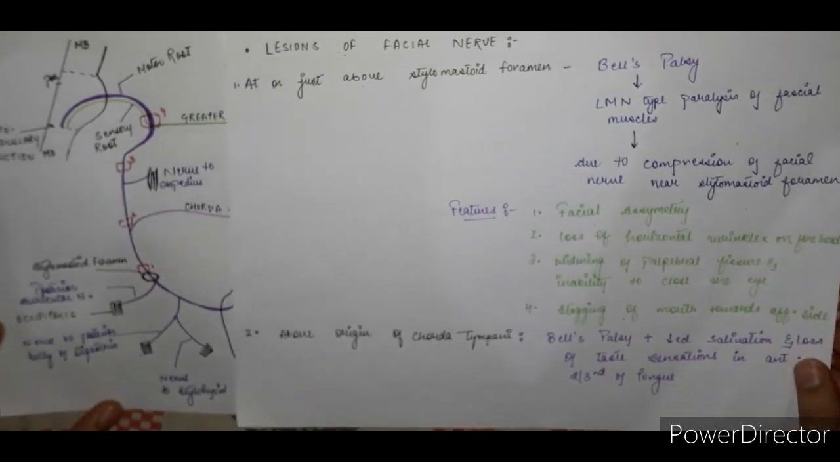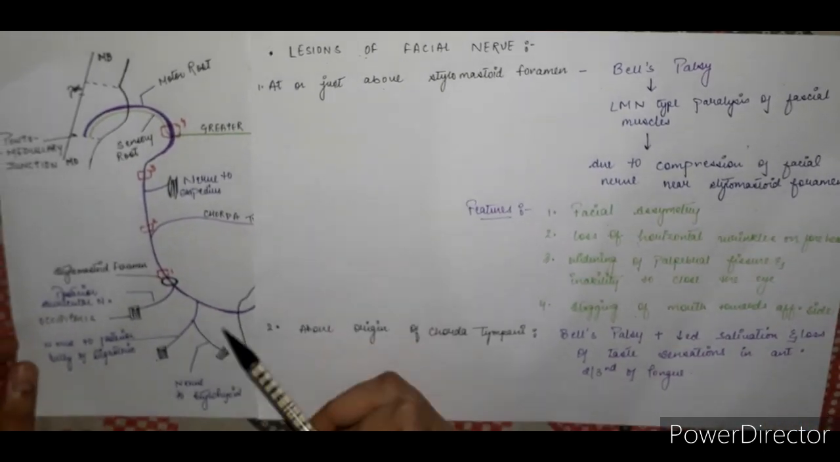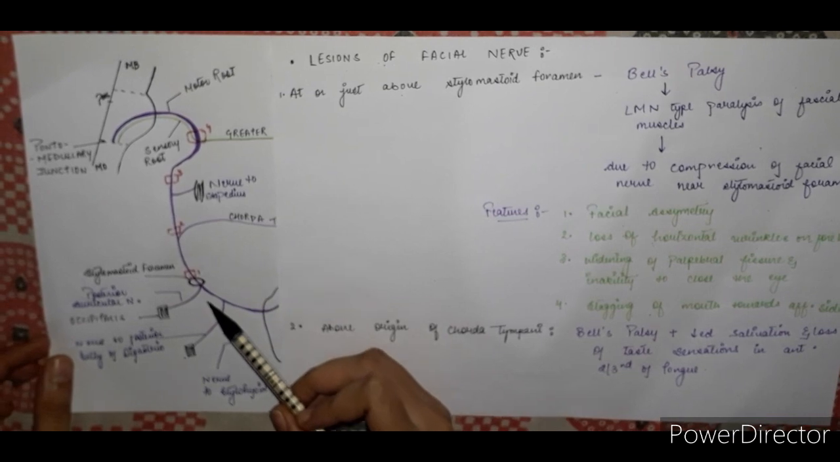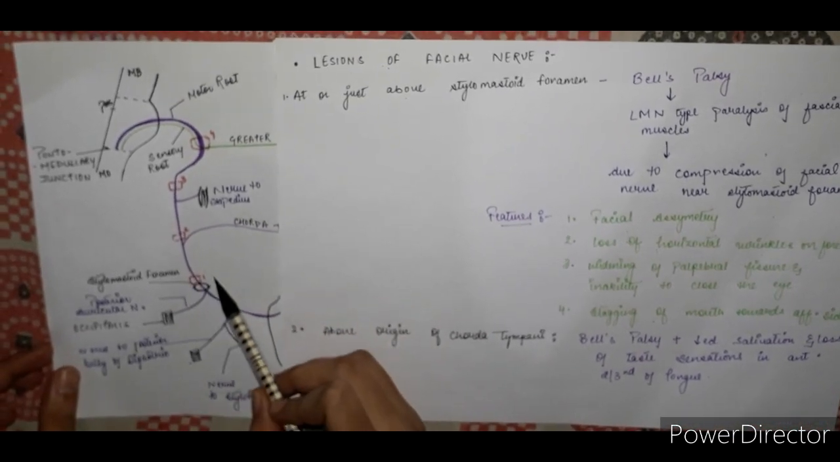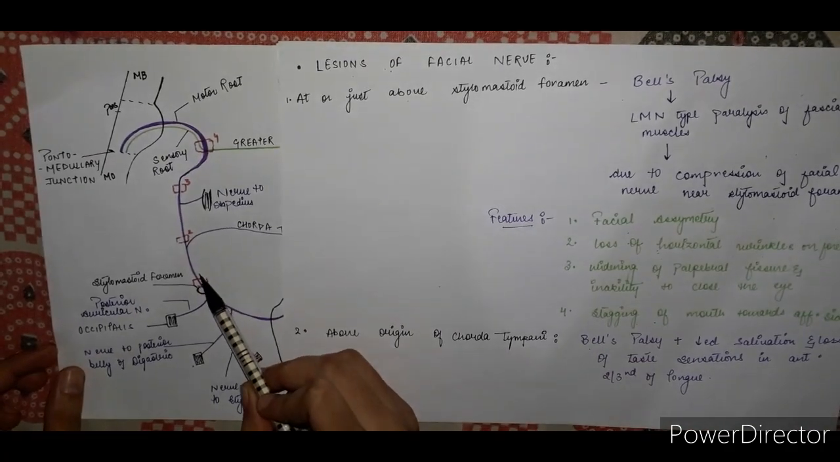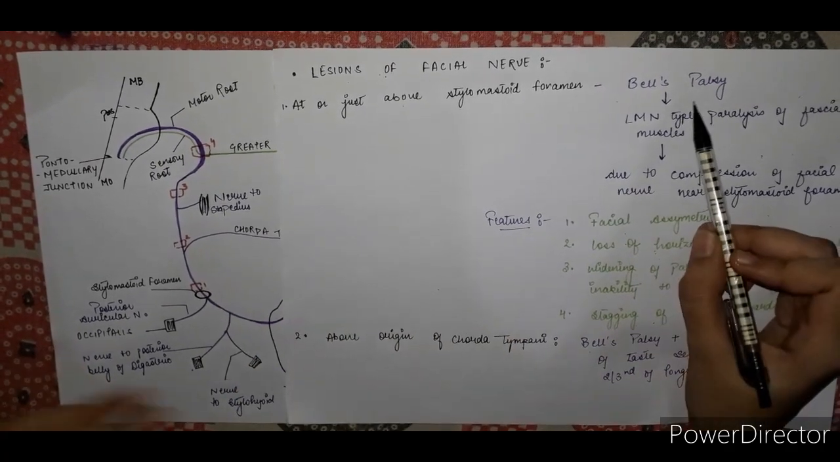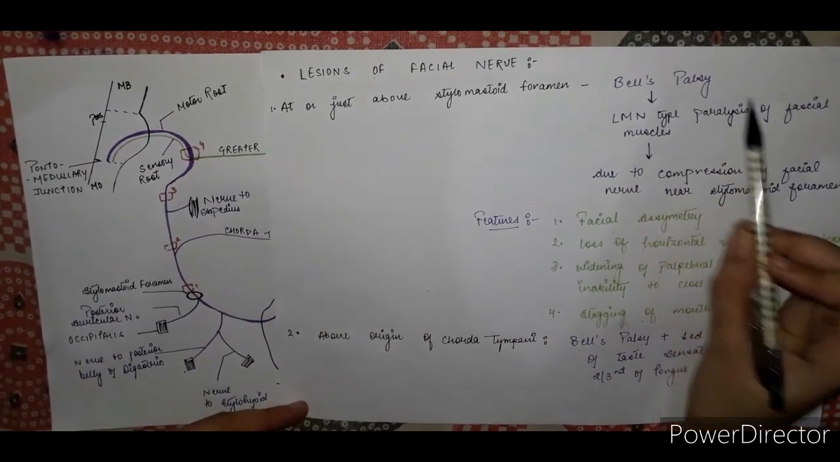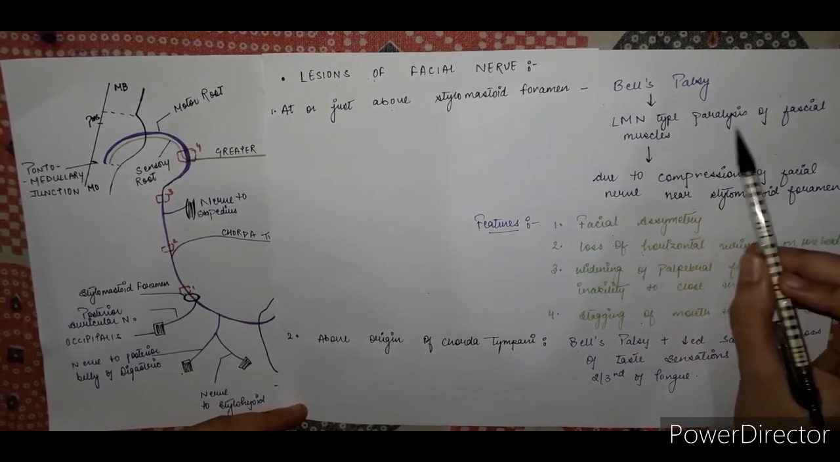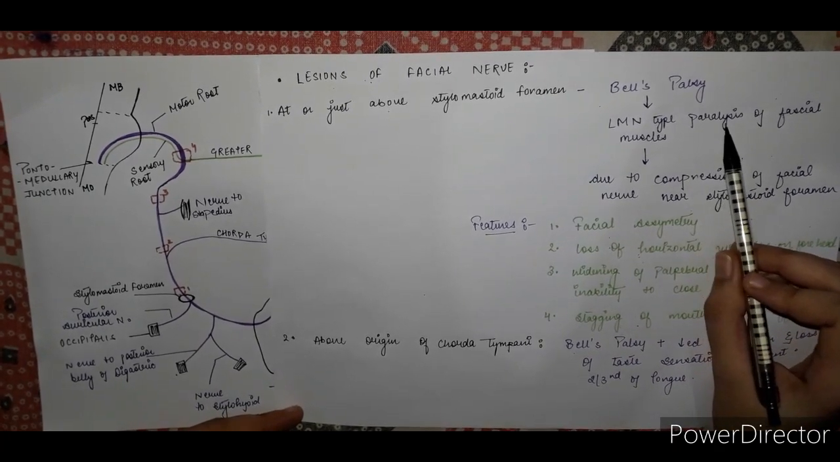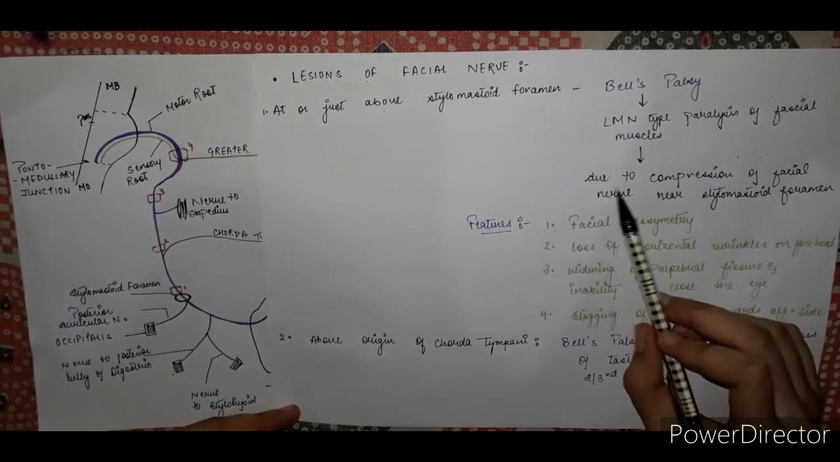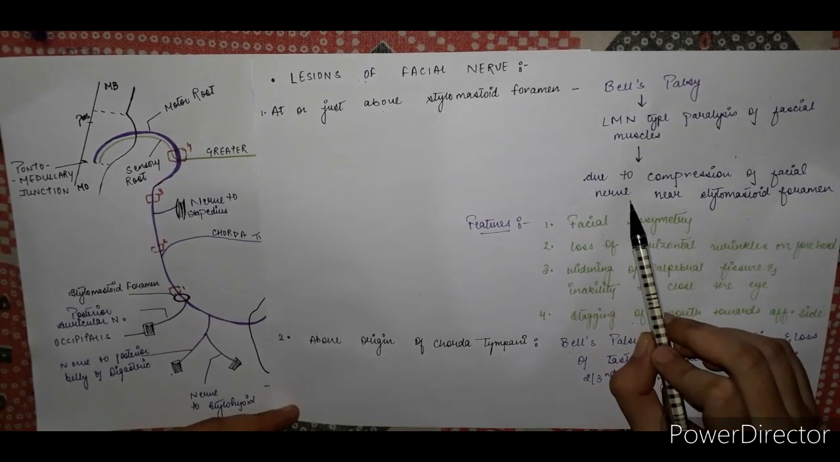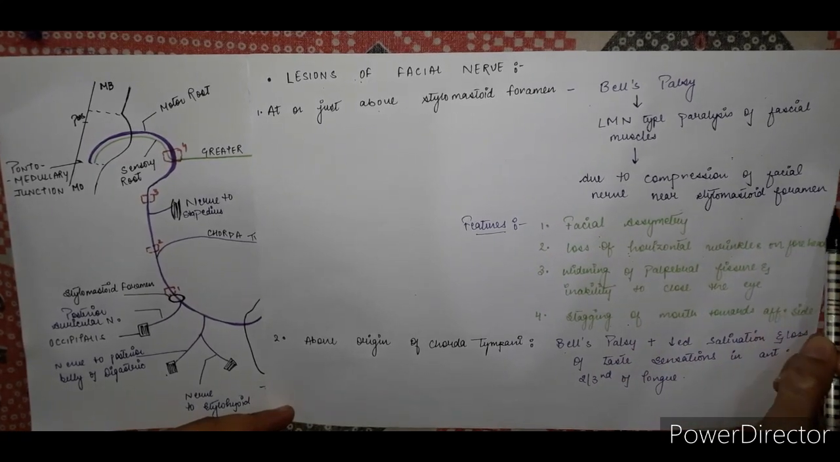So in this diagram, see, if the lesion is at or just above the stylomastoid foramen, then it causes Bell palsy. In Bell palsy, there is lower motor neuron type paralysis of the facial nerve muscles. Why? Due to the compression of the facial nerve near the stylomastoid foramen.